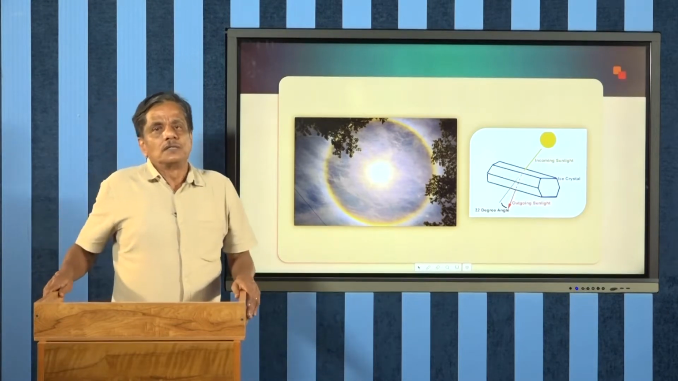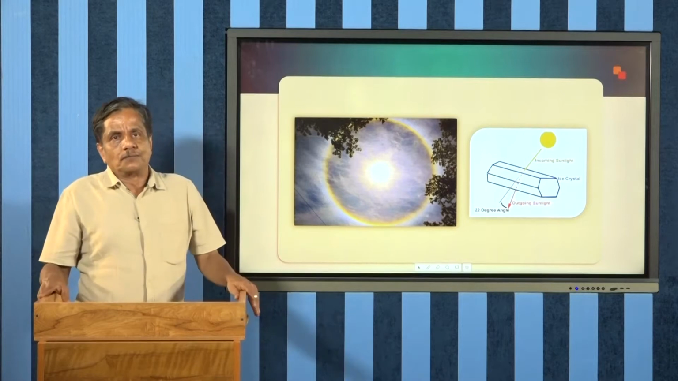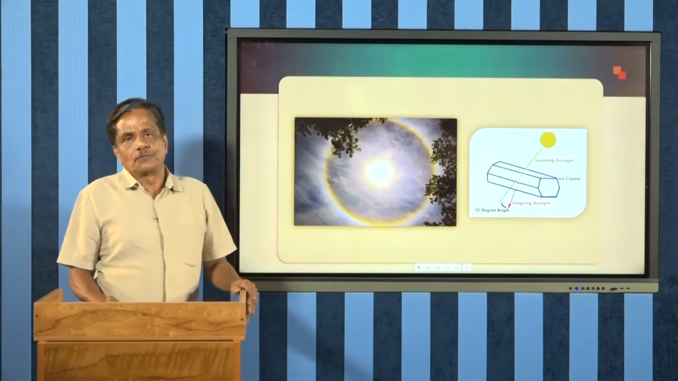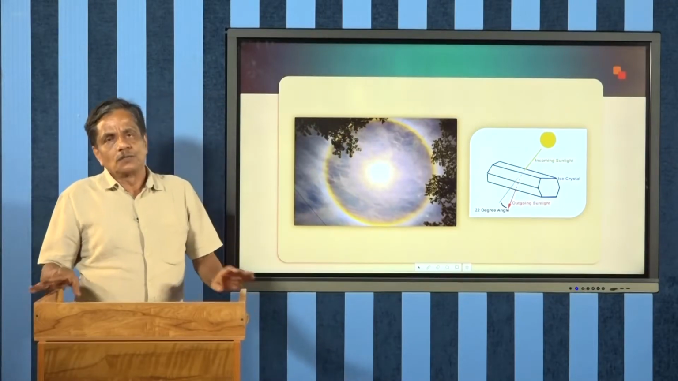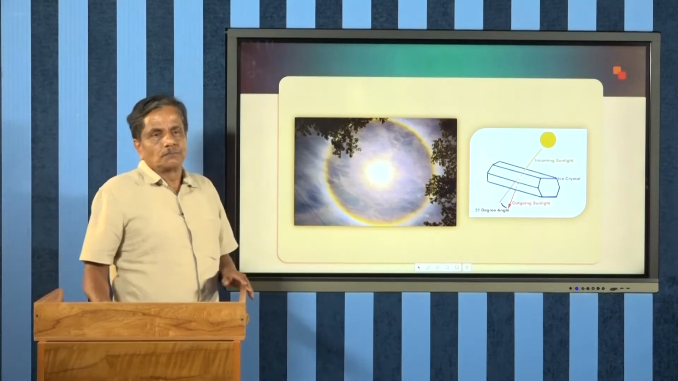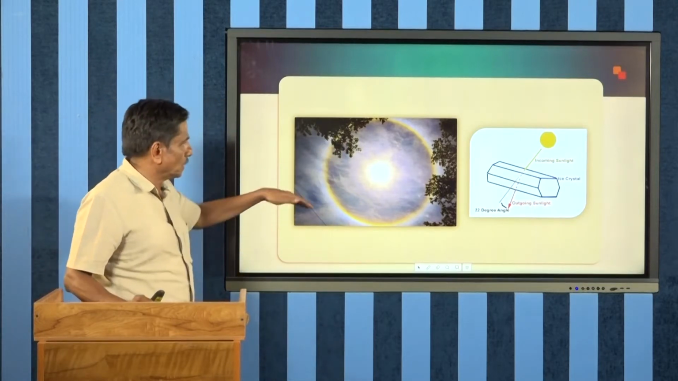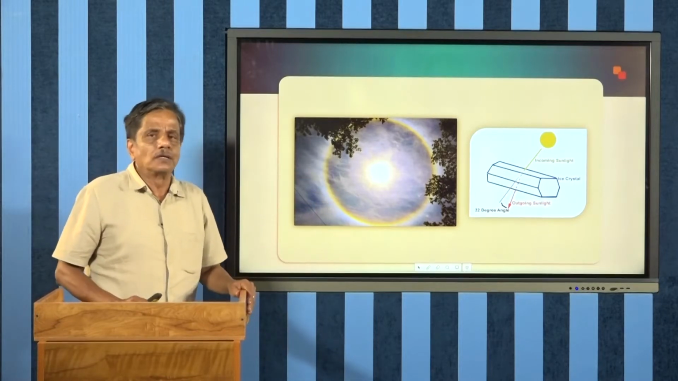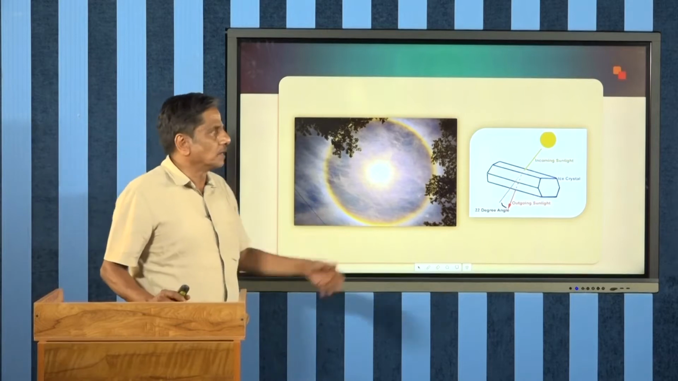refracted in a circular form, and this circle, which we can see, is the result of refraction through the ice crystals, in colors of yellow and red and other primary colors.